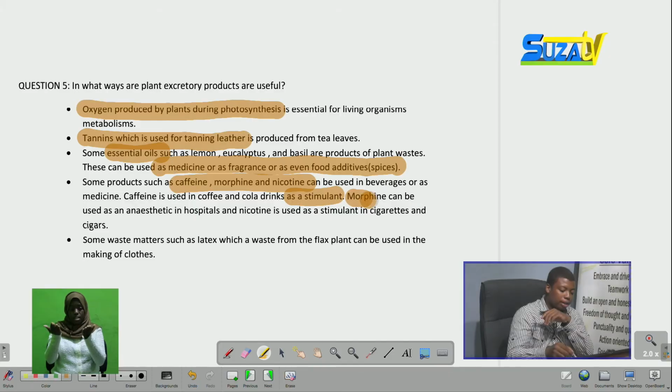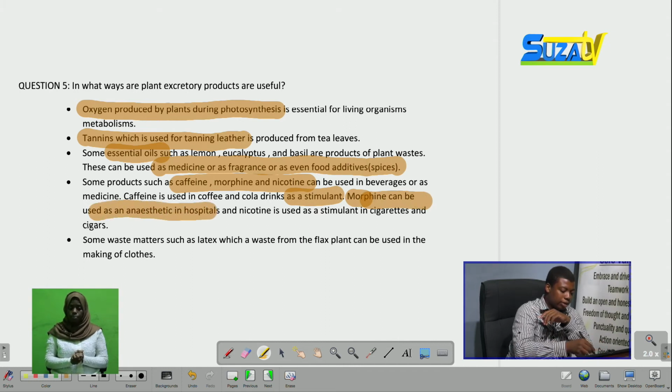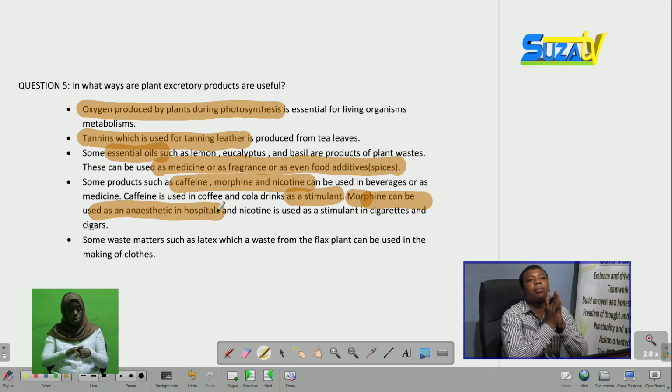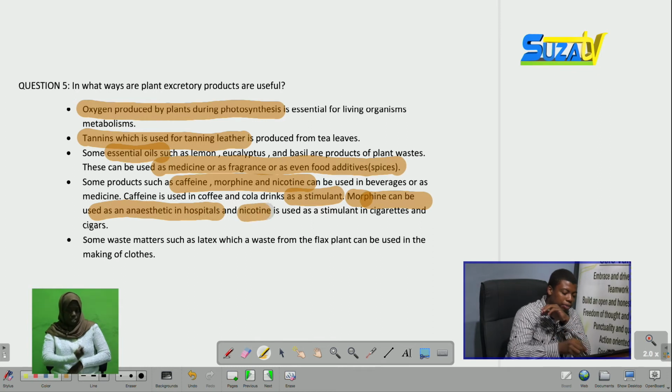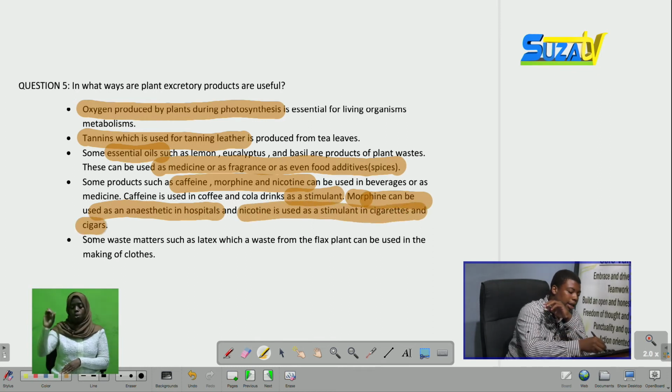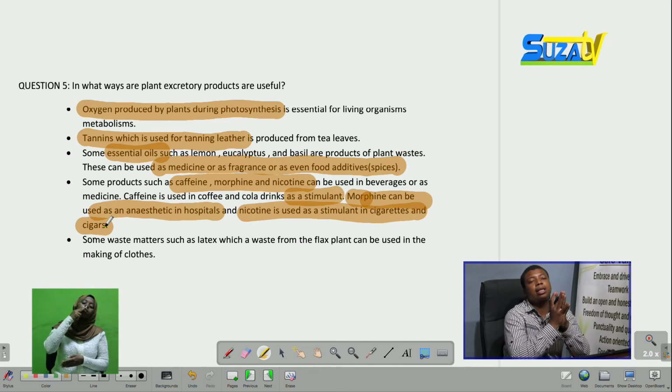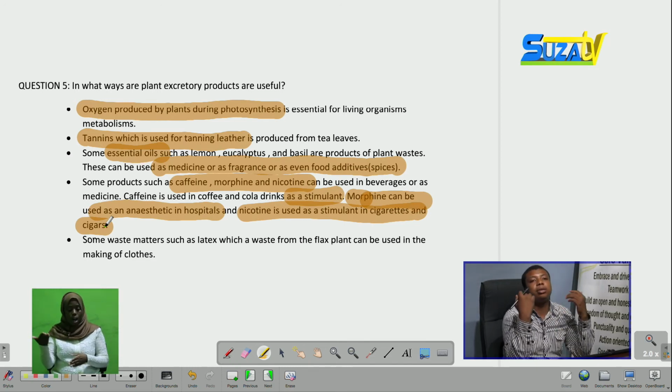Morphine can be used as an anesthetic in hospitals during operations. And nicotine can be used as a stimulant in cigarettes and cigars. So we have seen that these can be used in medicines, as beverages, and as other materials. For instance, morphine, not only is it used in hospitals as an anesthetic, it can also be used as a recreational drug, even though it's harmful. The same goes for nicotine, and even caffeine.